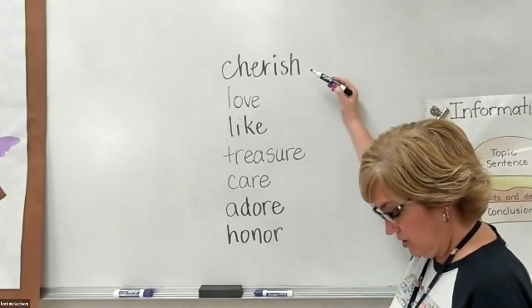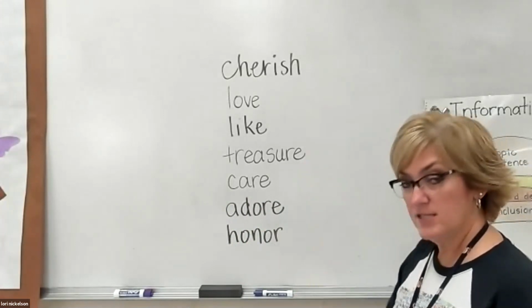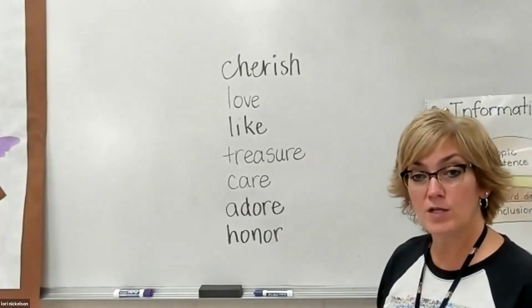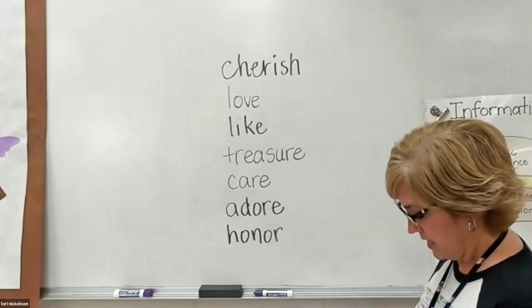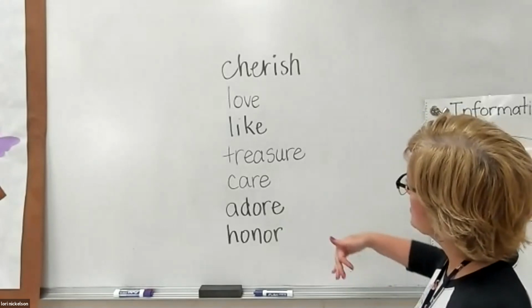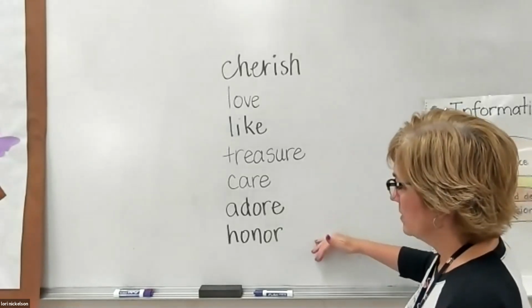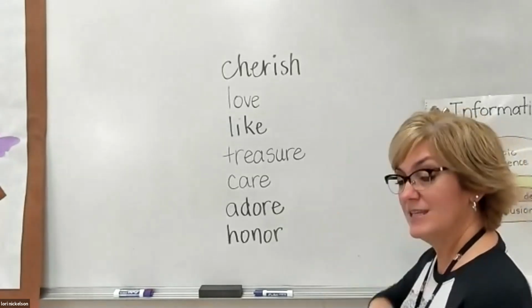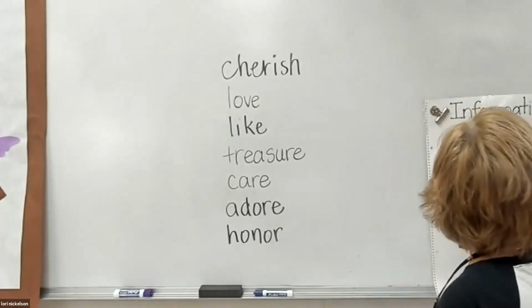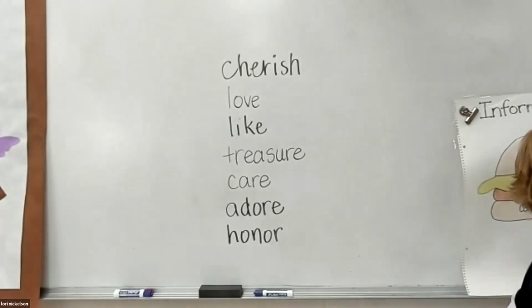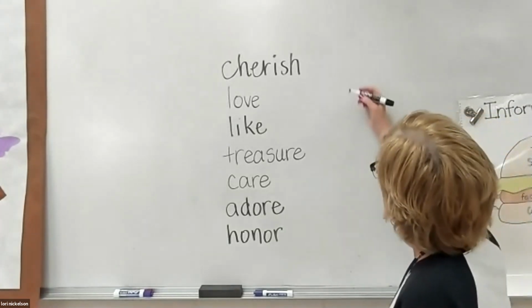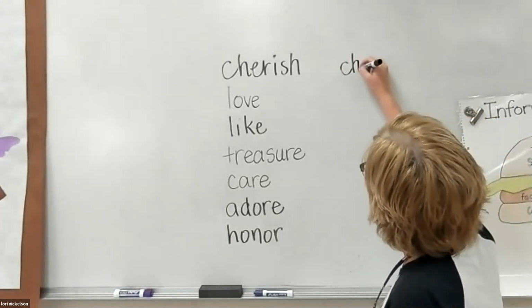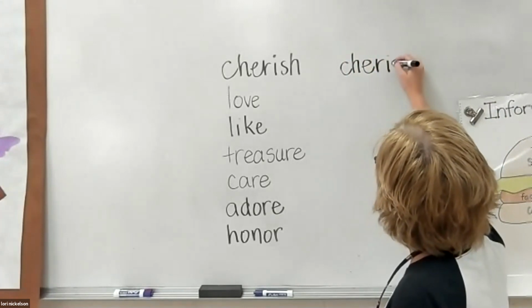So what we're going to do is, using your shades of meaning, and you've seen what it looks like, it's 12A, the shades of meaning, we're going to put these words in order from greatest to least. Okay, so let me slide this paper over again. And let's think about this. What is another word that would rank right up there next to cherish?